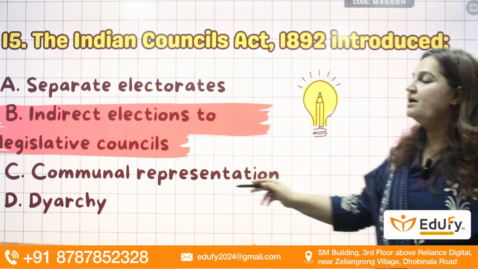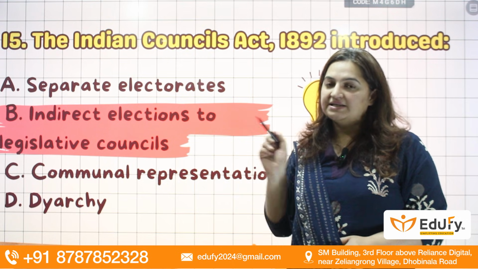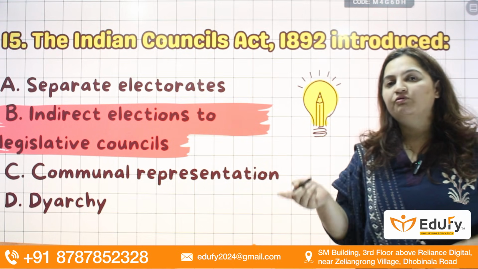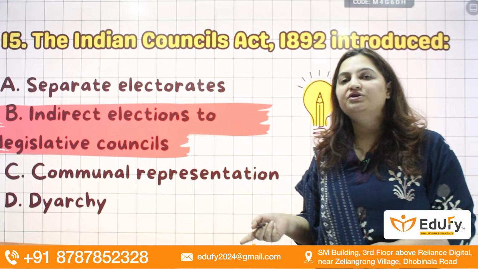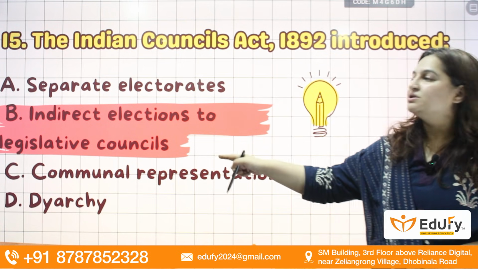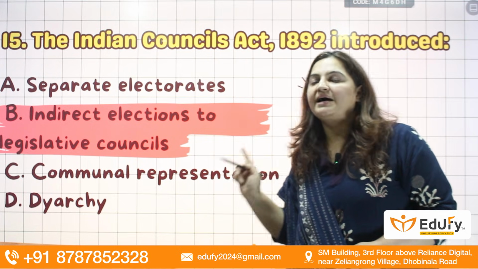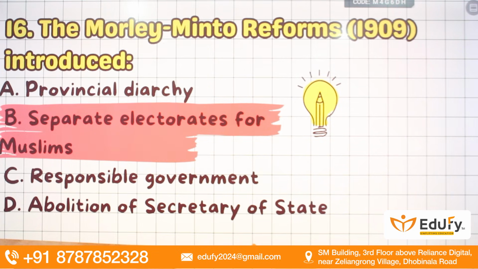Next is the Indian Council Act 1892, which introduced indirect election to the Legislative Council. See, the 1861 Act introduced the portfolio system and an increase in the non-official members in the legislatures. The Indian Council Act 1892 introduced indirect election. Remember this, indirect, not direct. So answer will be B.